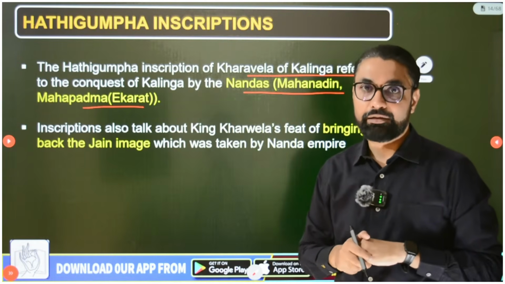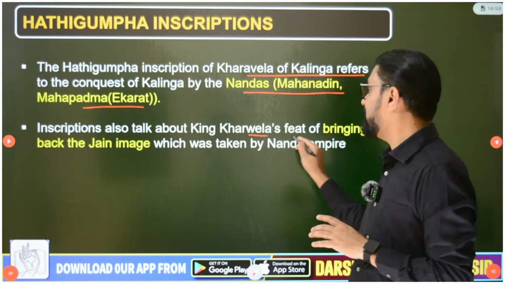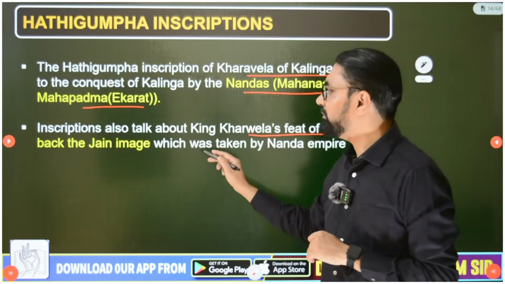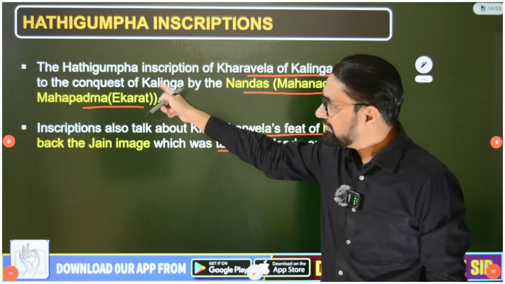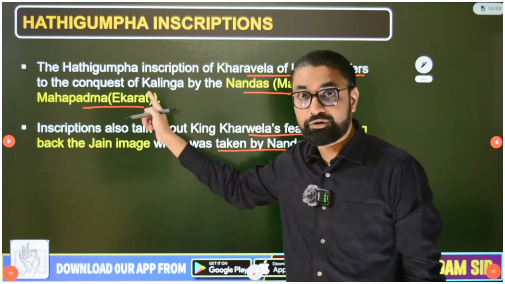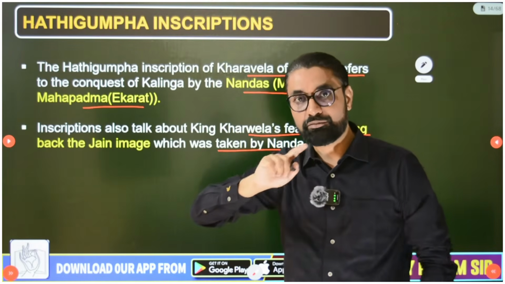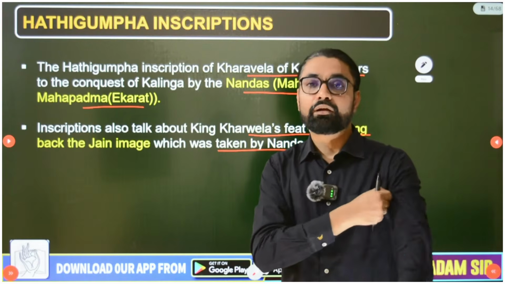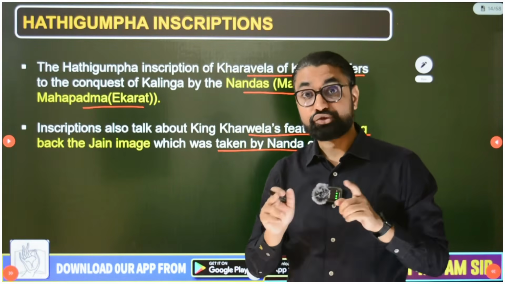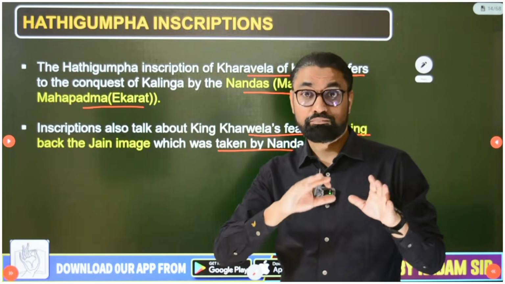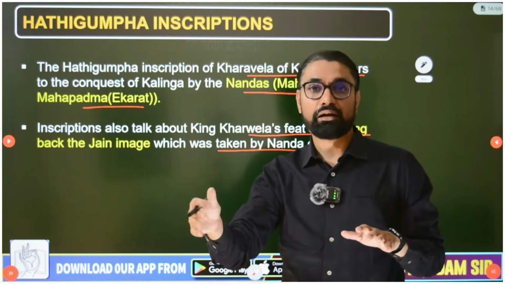Now, this inscription also talks about King Kharavela's feat of bringing back the Jain image which was taken by the Nanda Empire. When Mahapadmananda attacked Kalinga and occupied it, at that time he took one Jaina image, a Jain idol, with him to Patliputra or some other part. Later the Mauryan Empire came, and Ashoka attacked and occupied Kalinga.